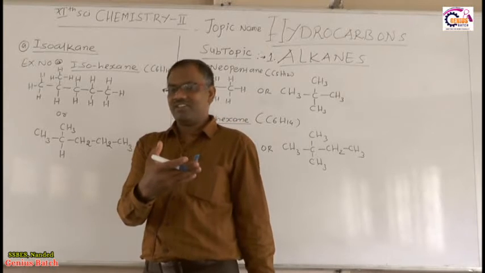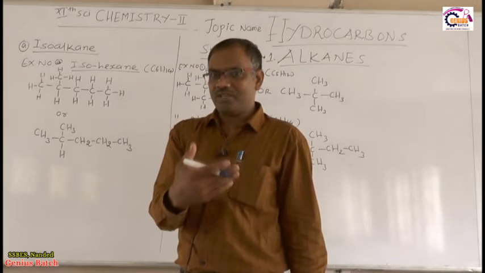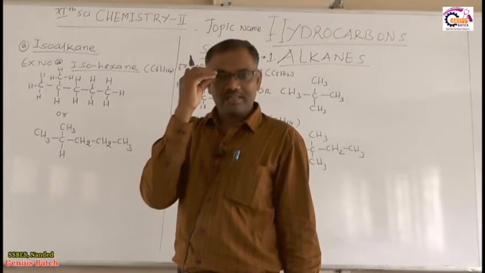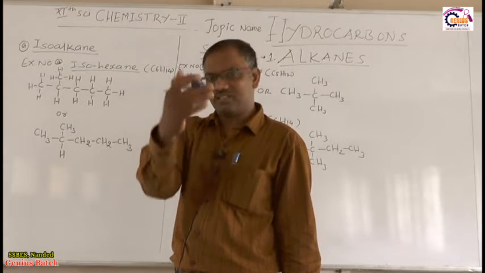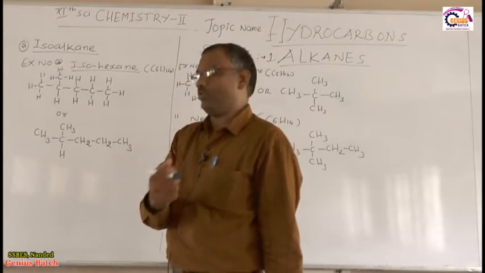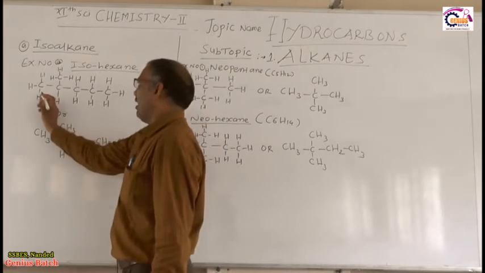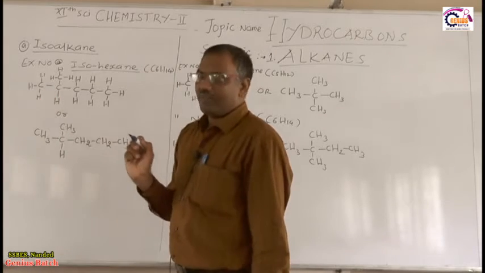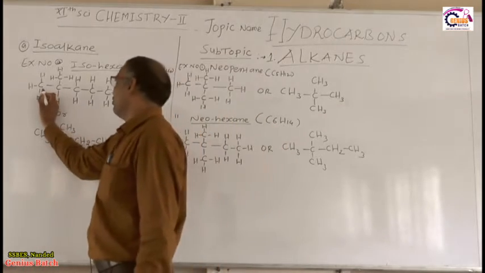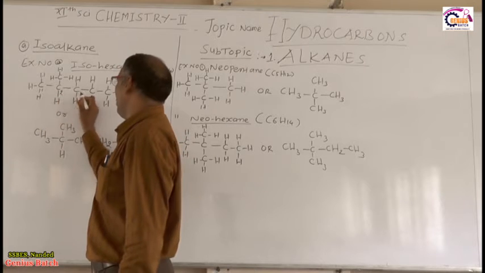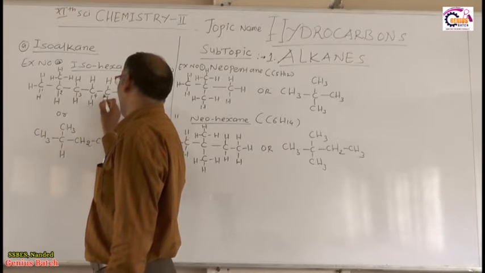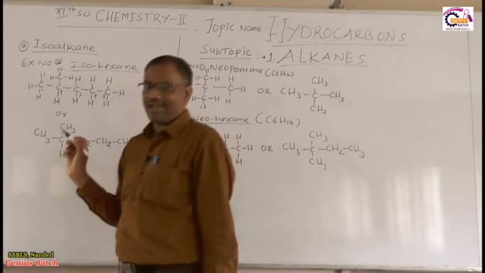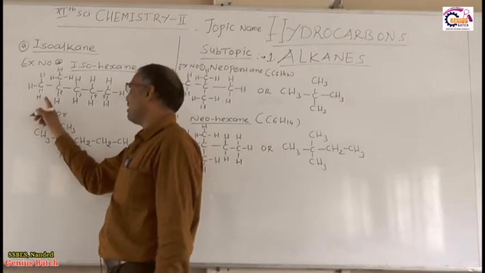In the IUPAC nomenclature system of alkane, alkene and other examples in the first topic, you have studied this rule. So I want to give the numbering to this compound: 1, 2, 3, 4, 5. Why did I start numbering from this carbon atom?